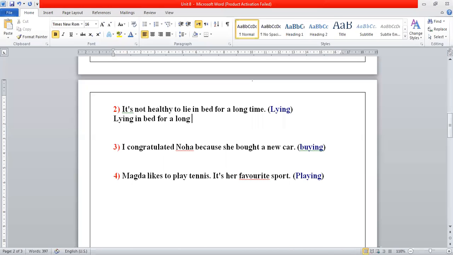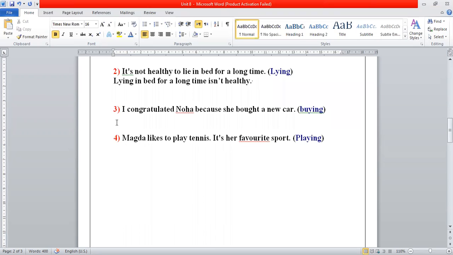Very good. It means it's not healthy to lie in bed for a long time. So here we are using the ing form or the gerund at the beginning as a subject of the sentence.